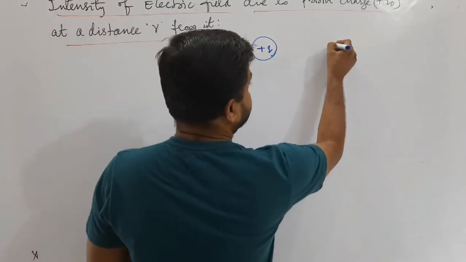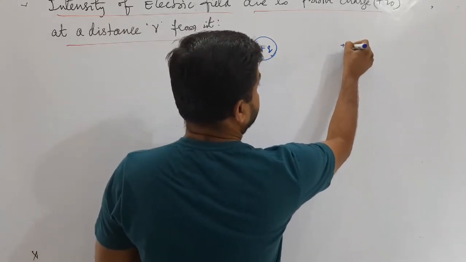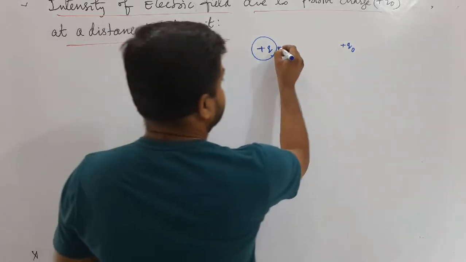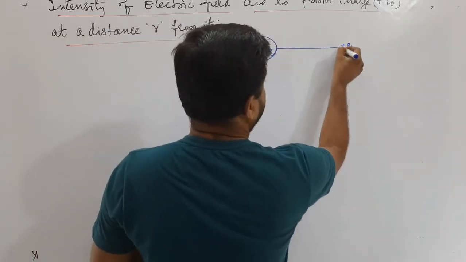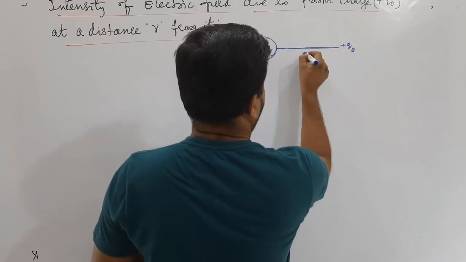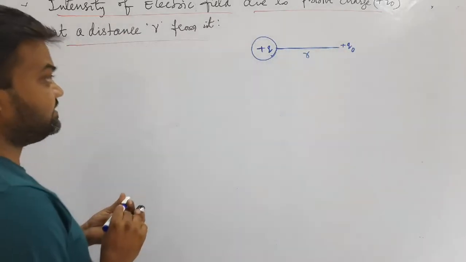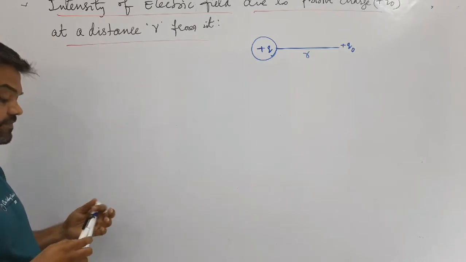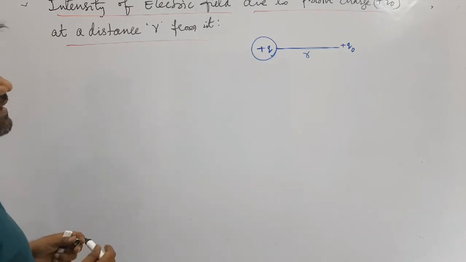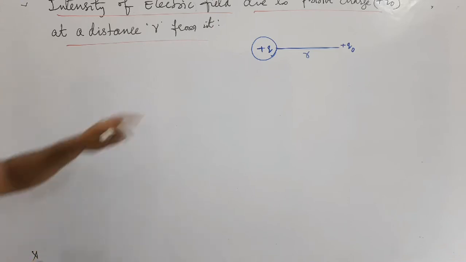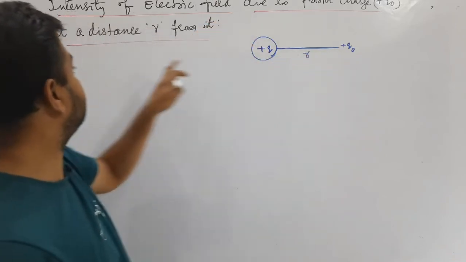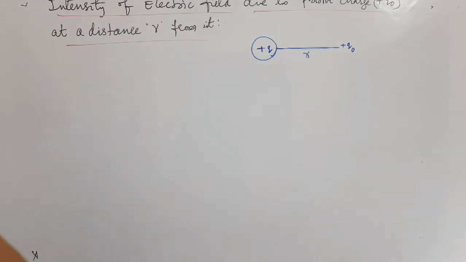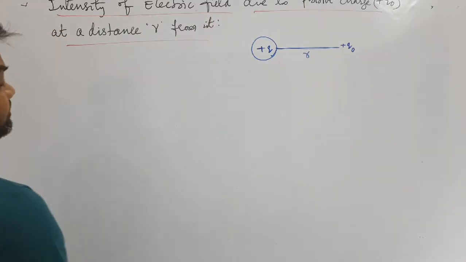If I want to place a test charge here, q naught, which is at a distance r, then how can we find out the intensity of electric field due to positive test charge at a distance r from it? How can you find out the intensity of electric field?